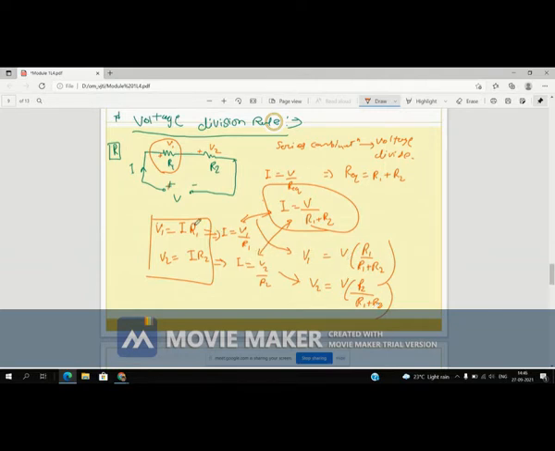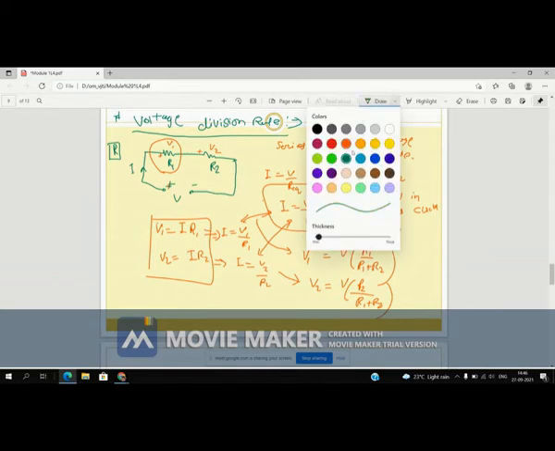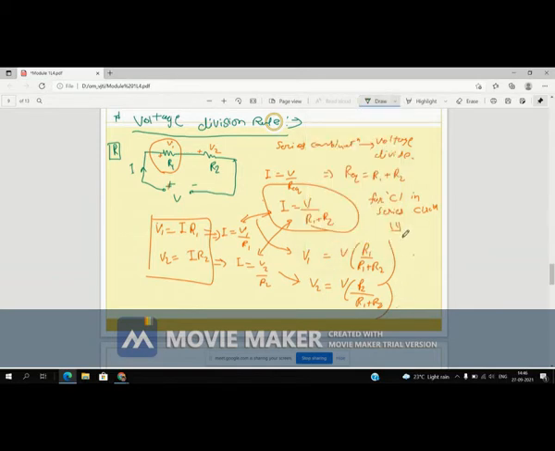Similarly, you can find it out for an inductor, and the same concept applies to a capacitor. In a capacitor, the series combination is different, right? For a capacitor in a series circuit, what is C equivalent? 1 by C equivalent is equal to 1 by C1 plus 1 by C2.